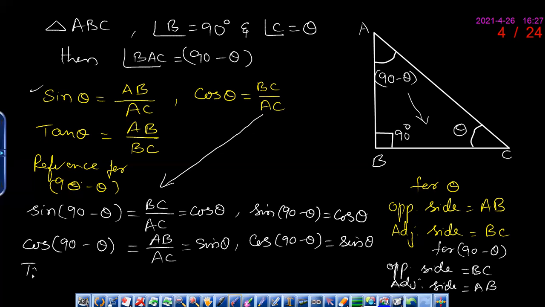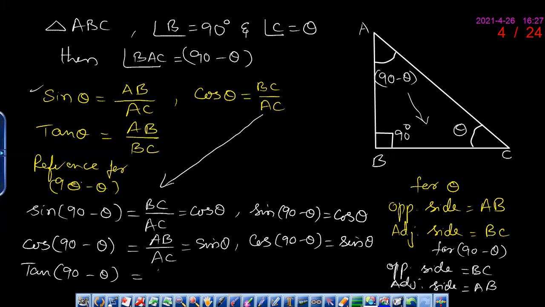Similarly, let us take the reference for tan 90 minus theta. Snigdha, tell me what is the trigonometric ratio for tan 90 minus theta? Opposite side upon adjacent side, sir. Which is the opposite side? AB upon BC, sir. No, you are telling in terms of theta. I'm asking in terms of 90 minus theta.